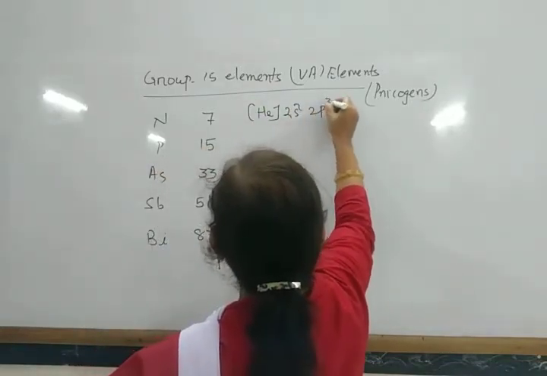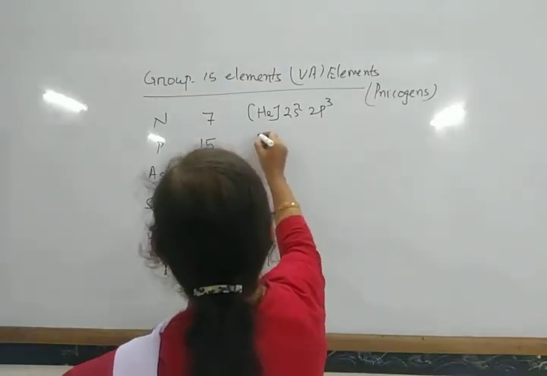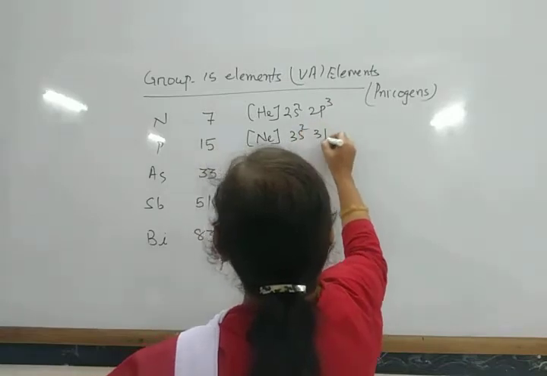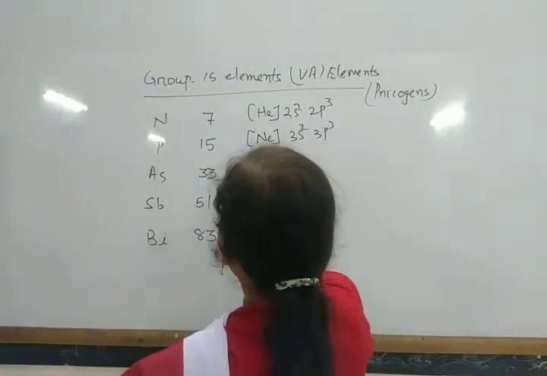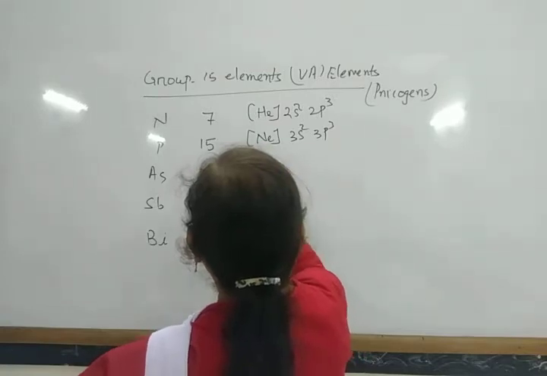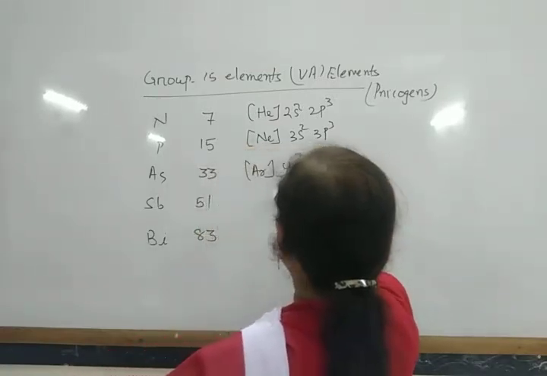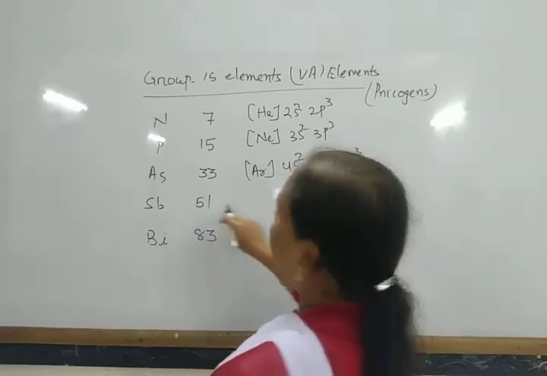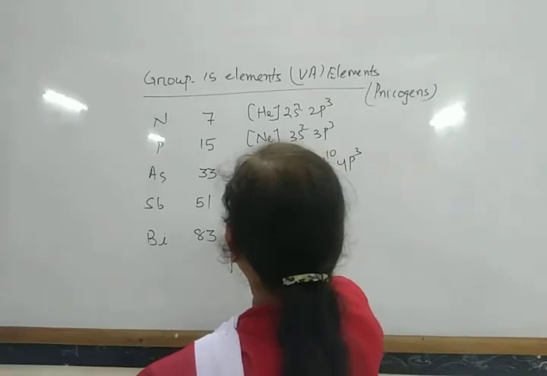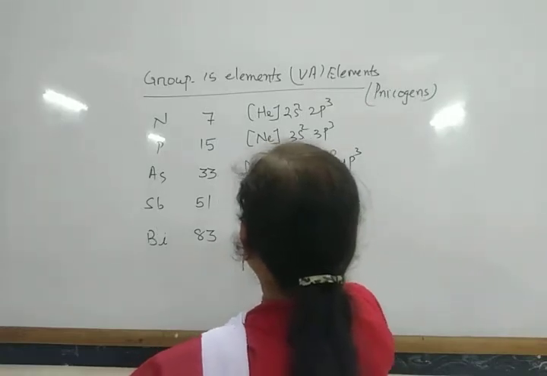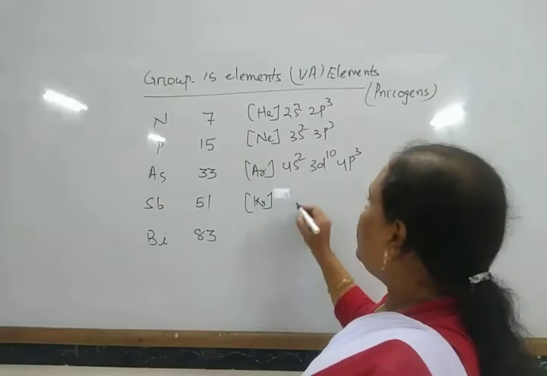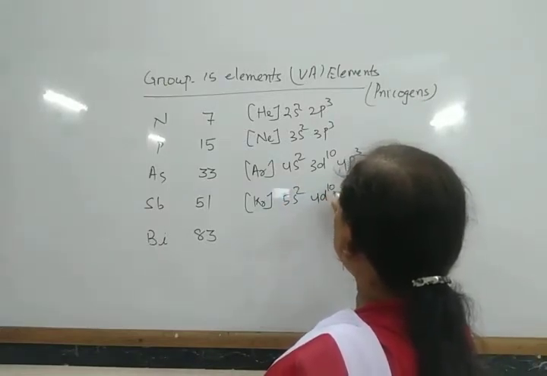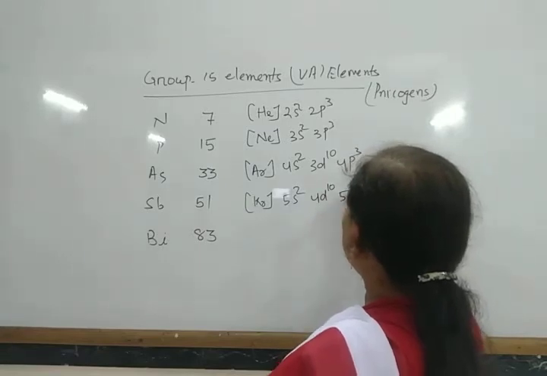2s2 2p3, and phosphorus, after neon 10, 3s2 3p3, and arsenic, after argon 18, 4s2 3d10 4p3, and antimony, after krypton 36, 5s2 4d10 5p3.